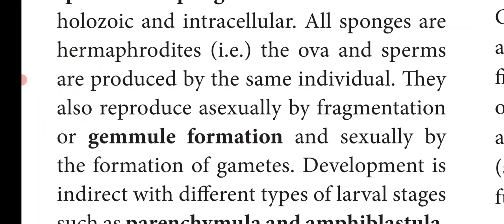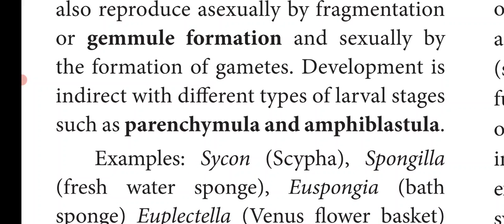And development is indirect. So what do you mean by indirect? That is, it has a larval stage. So development is indirect with different types of larval stages. There are larval stages in between the young stage and the adult stage, such as parenchymula and amphiblastula. So the larvae are called parenchymula and amphiblastula.